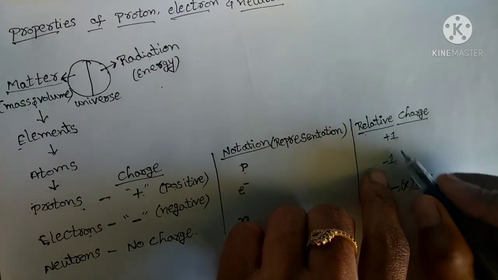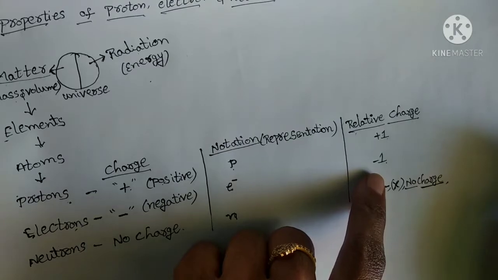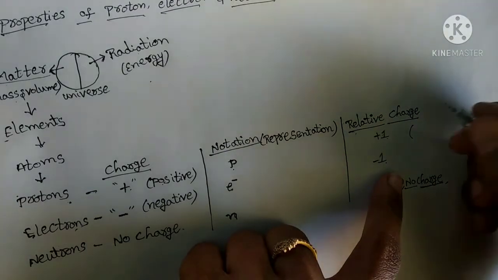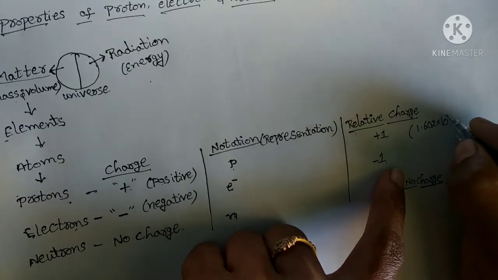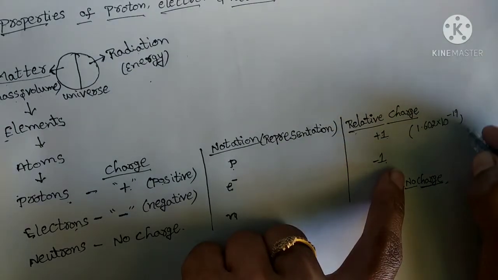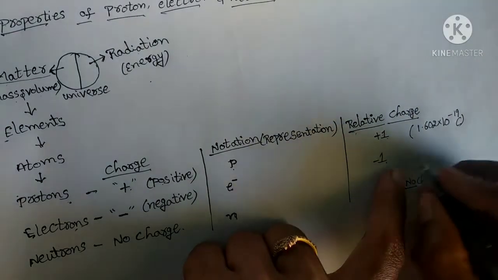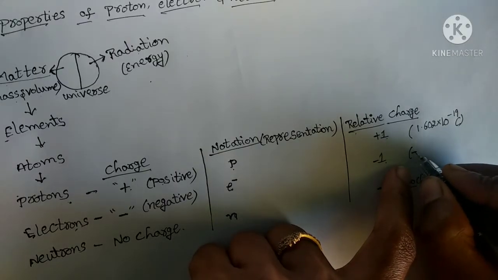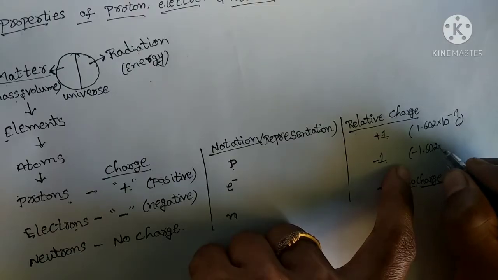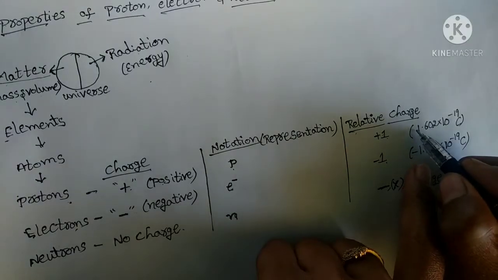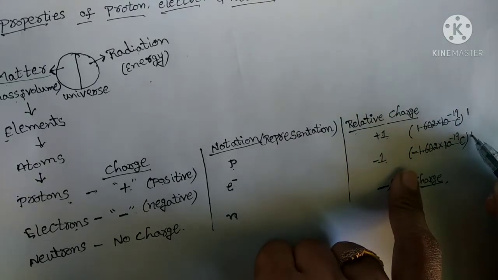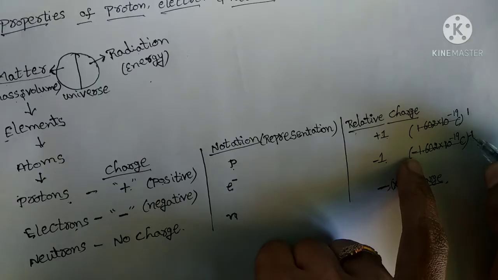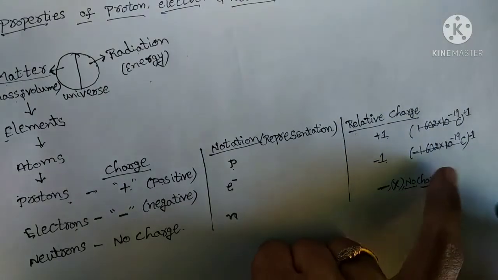We have taken them as +1 and -1 respectively, right? So how have we taken this? The charge of a proton is 1.602 into 10 power minus 19 coulombs. If you take the charge of an electron, it is minus 1.602 into 10 power minus 19 coulombs. See, here it is positive, here it is negative. If you cancel, here 1 will come, here also 1 will come. But here it is minus, so here -1 and here +1. So this is in coulombs.